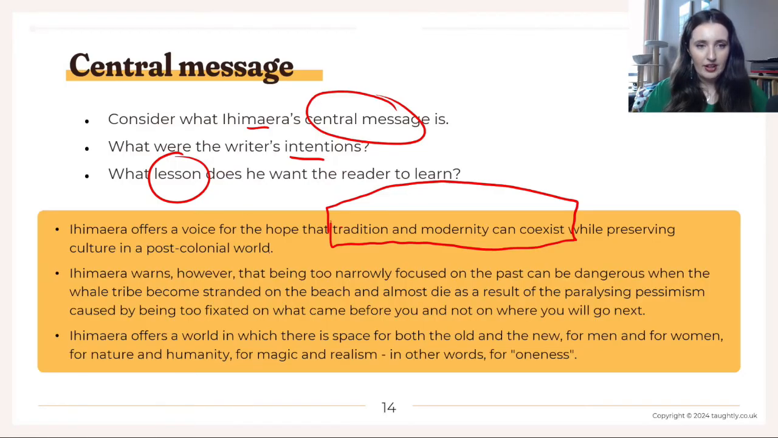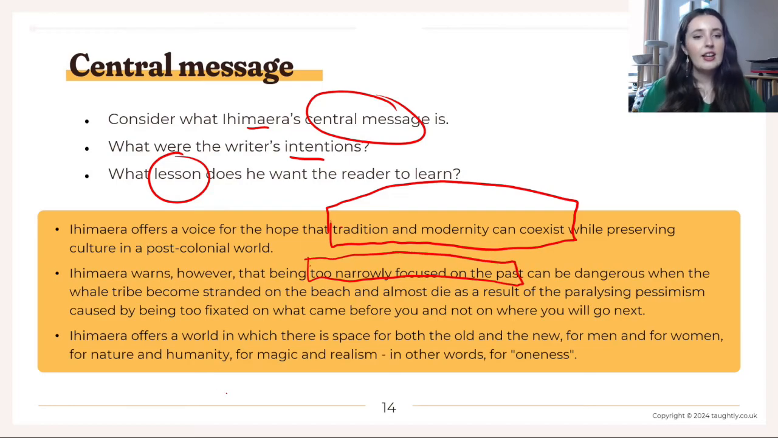Ihimaera warns, however, that being too narrowly focused on the past can be dangerous. When the whale tribe becomes stranded on the beach and almost die as a result of the paralysing pessimism caused by being too fixed on what came before you and not on where you will go next. So basically this warning about being too focused on the past.